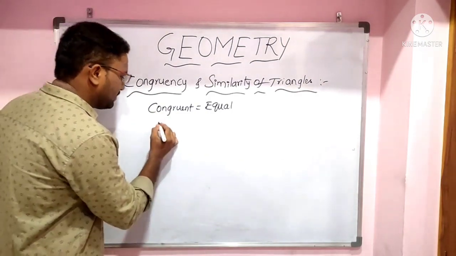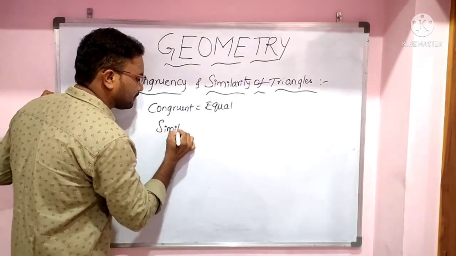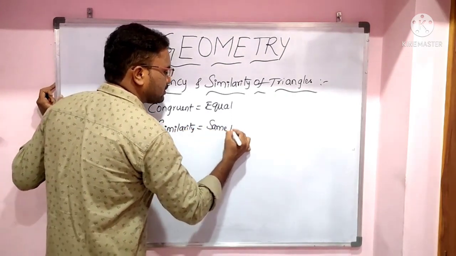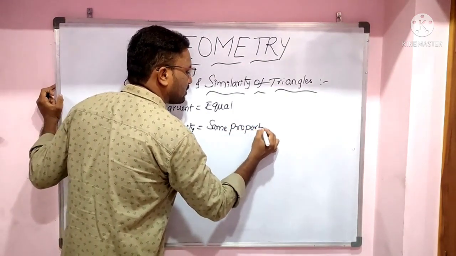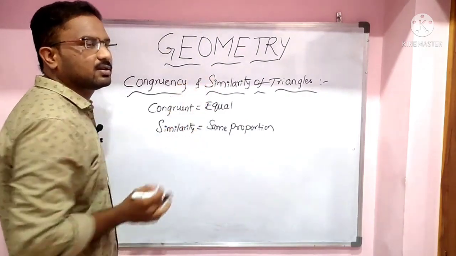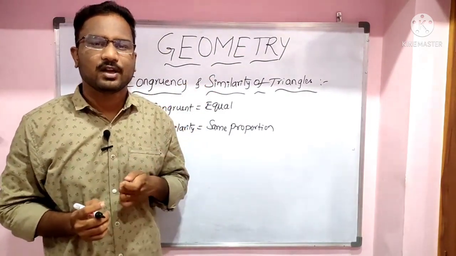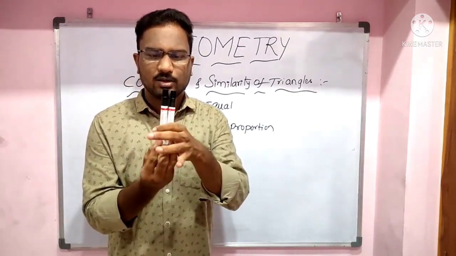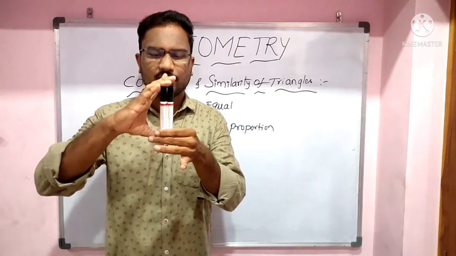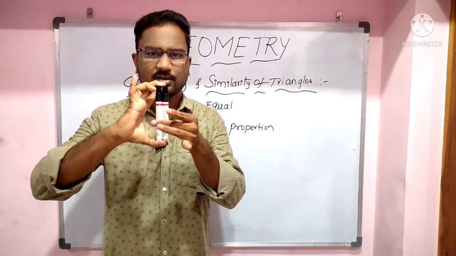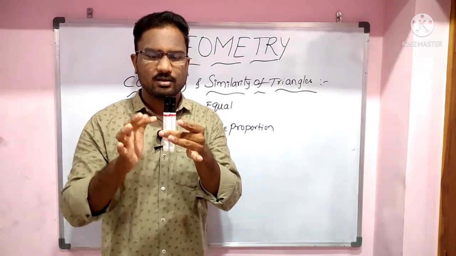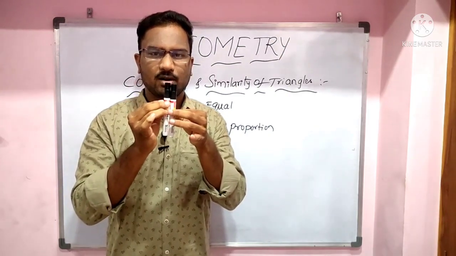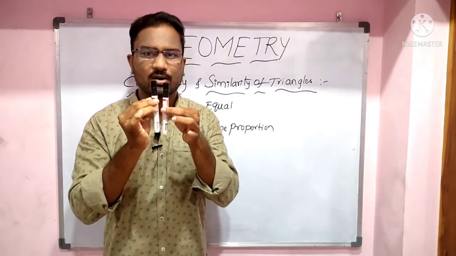Similarity means same proportion, in the sense the ratio should be the same. So let us take an example. Observe these two pens. These two pens have the same size and same shape. These two are the same in all respects, so these two are called congruent.